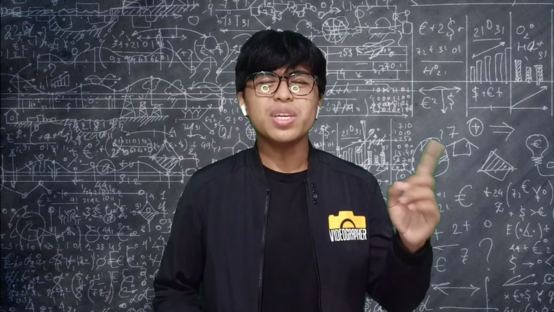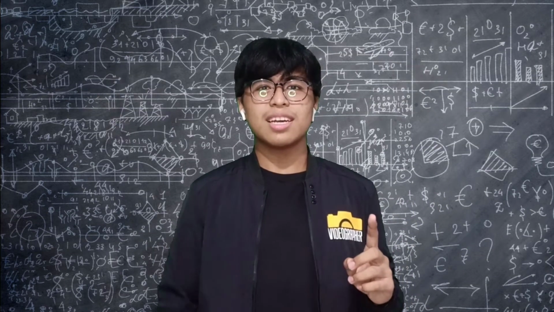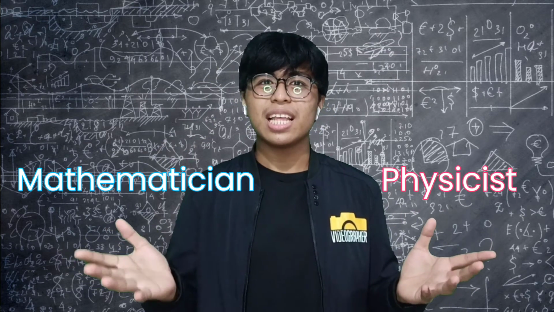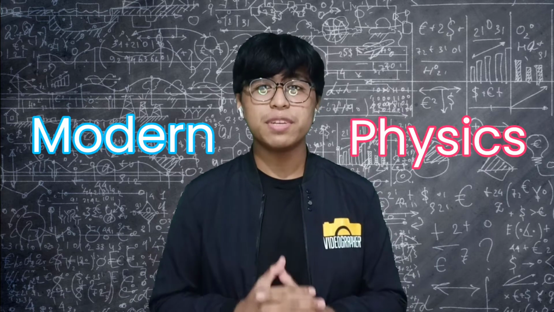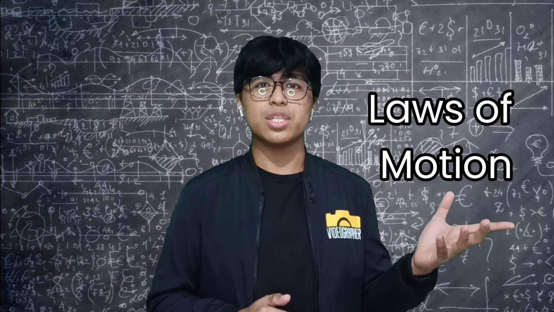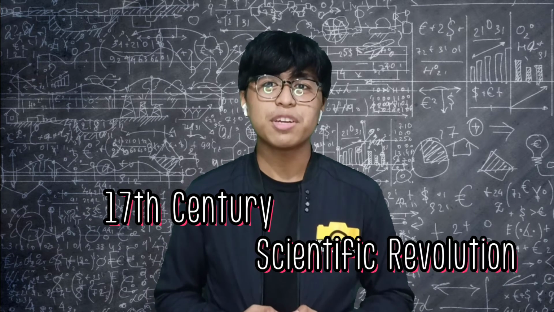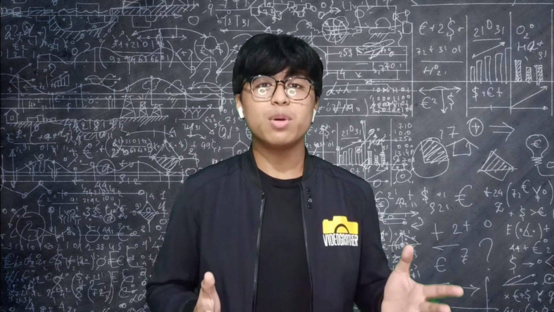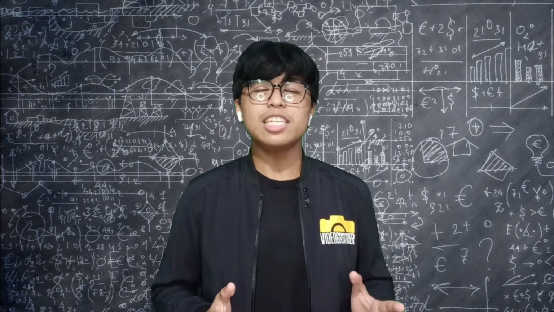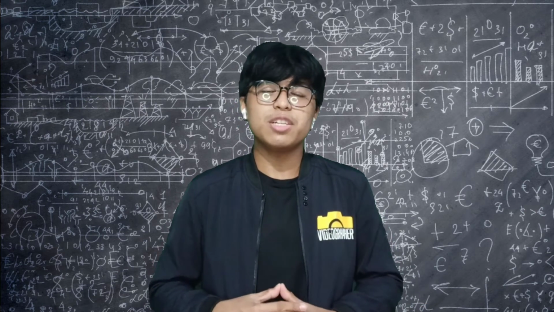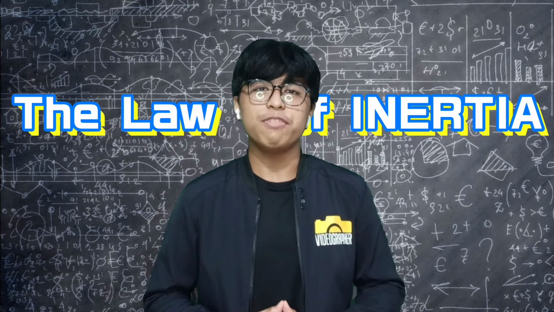But first, who is Sir Isaac Newton? Sir Isaac Newton was a physicist and mathematician who developed the principles of modern physics, including the laws of motion, and is credited as one of the great minds of the 17th century scientific revolution. Now that we know who Sir Isaac Newton is, let's proceed to our main topic, which is the first law of motion, or the law of inertia.